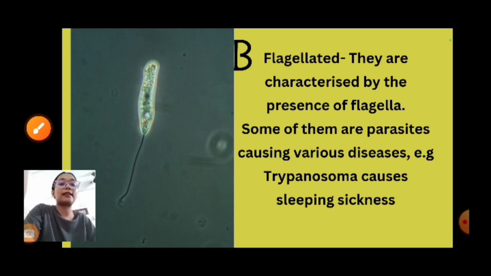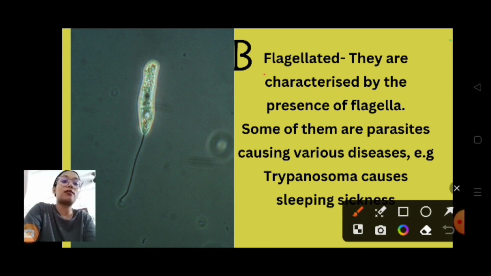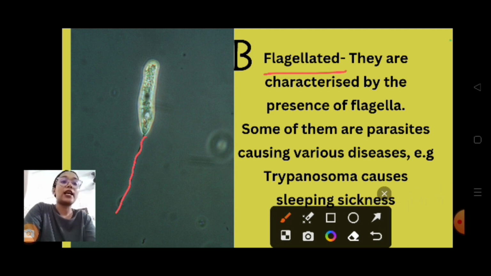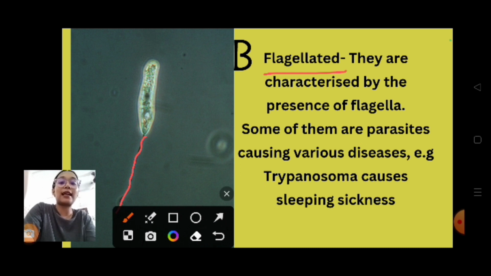Next, move on to the next slide. The second one is flagellated protozoa. Flagellated means it is having flagella. See, the diagram is showing flagella. They are characterized by the presence of flagella. Some of them are parasites which cause various diseases.